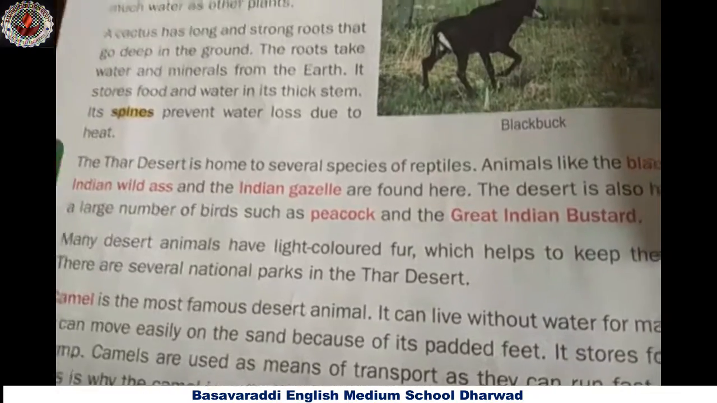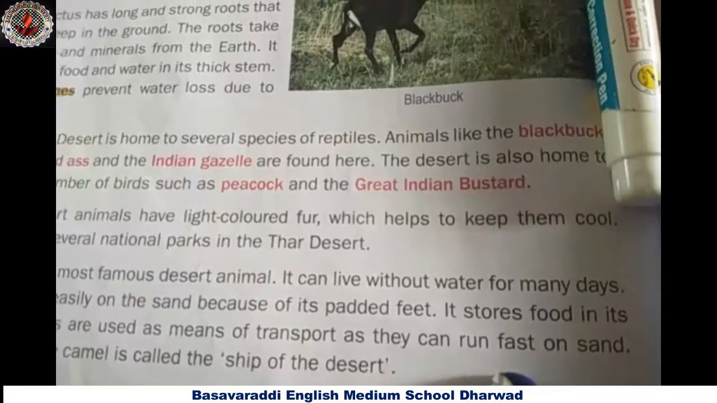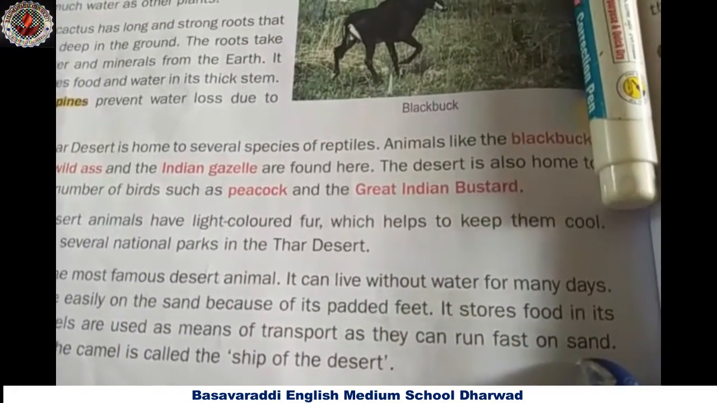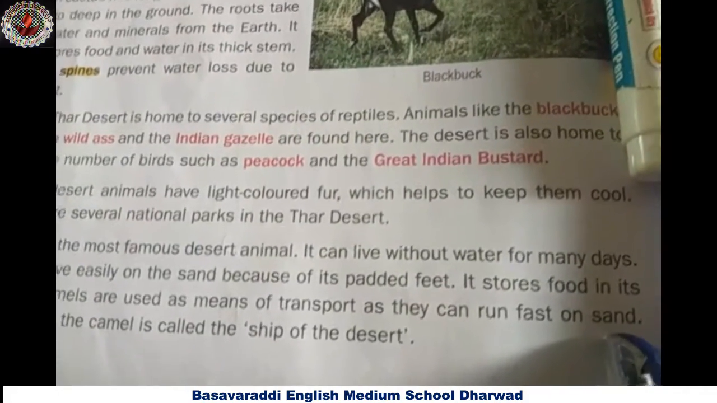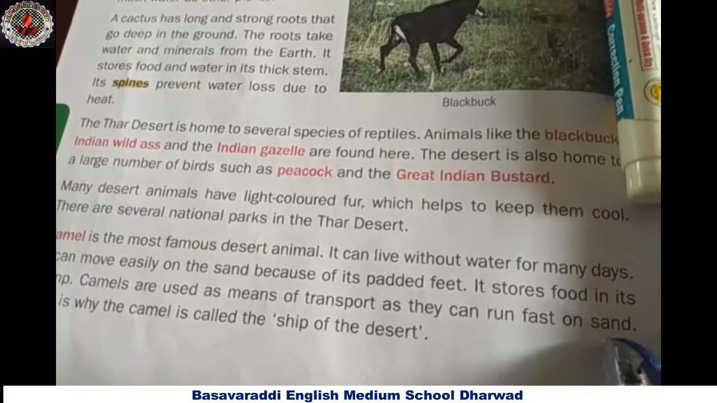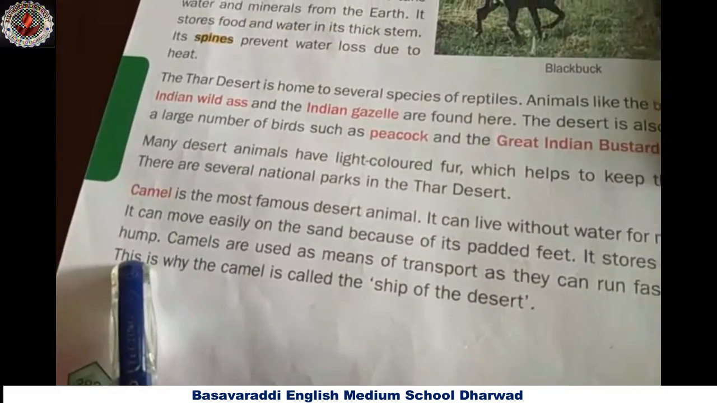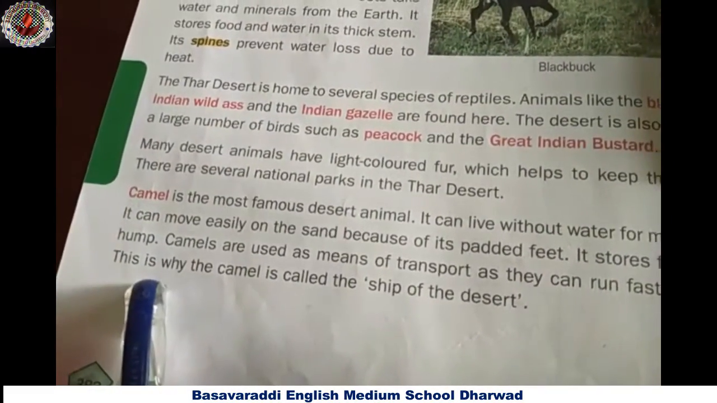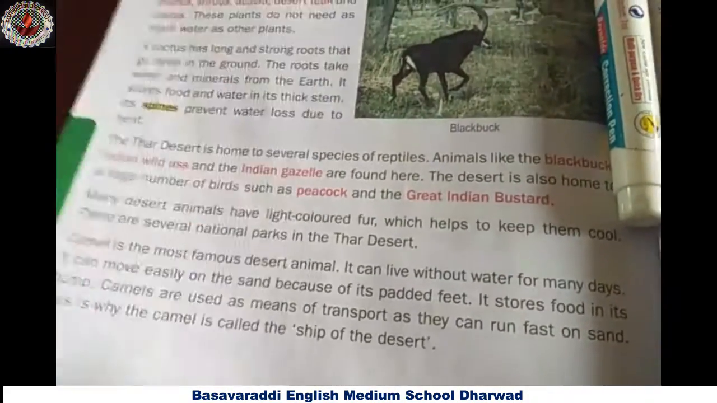Camels are used as means of transport as they can run fast on sand, children. Can we run fast on sand? No. Only camel can run fast because of its padded feet. This is why the camel is called the sheep of the desert. Is it, children? See here.